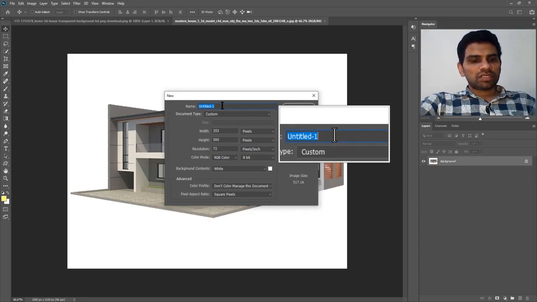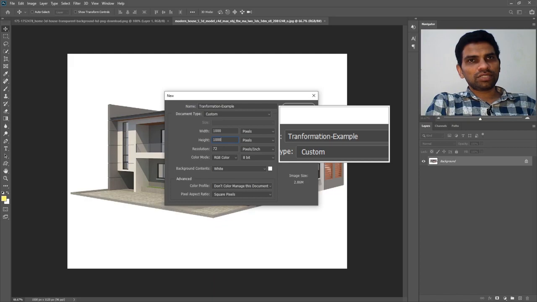So in the name box, I will type transformation example, and I will press tab twice to get to the next box of width. And in the width I will type 1000, and I will press tab twice again, and in the height box I will type 1000. So I am creating a new document with 1000 by 1000 pixels.